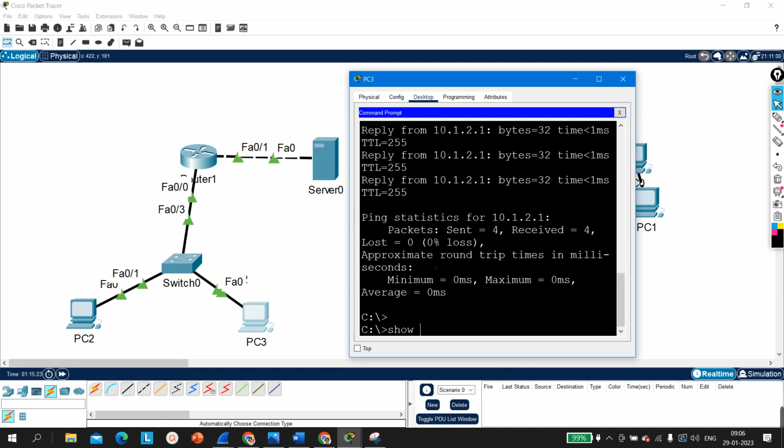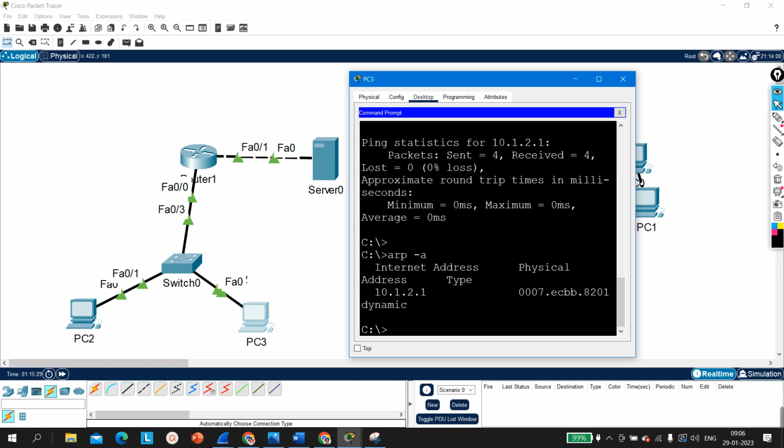ARP-A. So now you can see MAC address of 10.1.2. This is IP address of Google server is this one. So according to this PC, this is MAC address of Google server, but this is MAC address of router interface fast Ethernet 0/0. Router have provide their own MAC address instead of 10.1.2.1 MAC address, right?